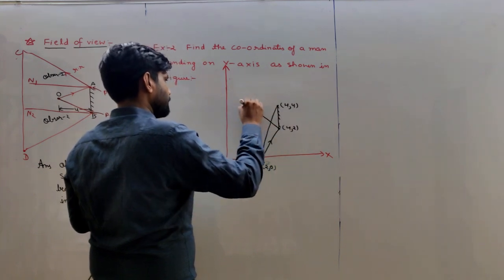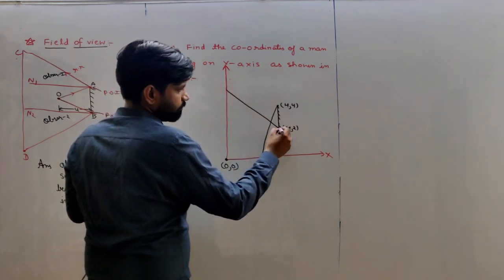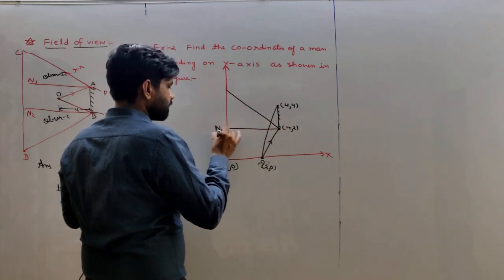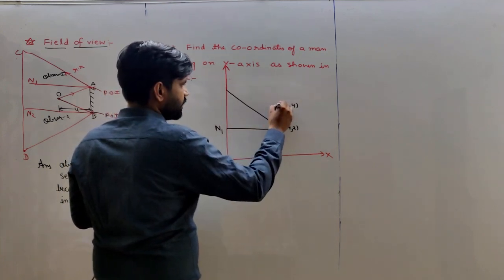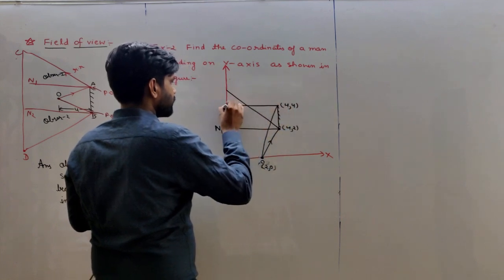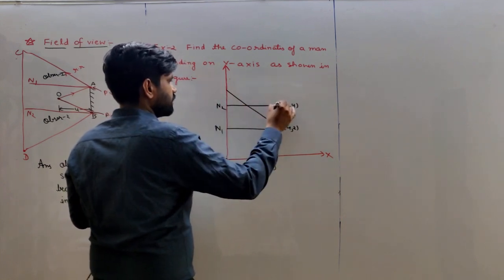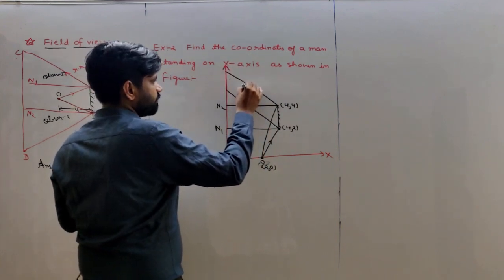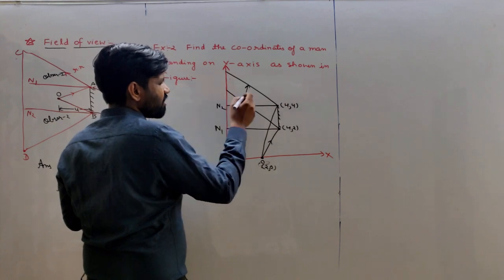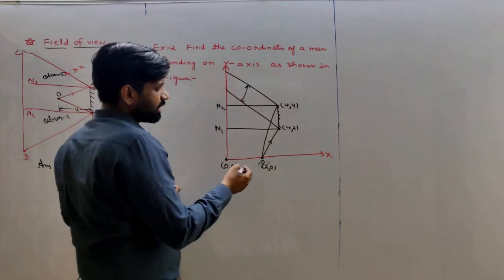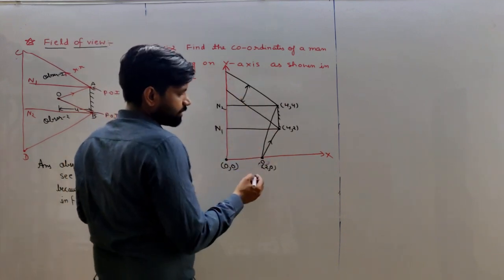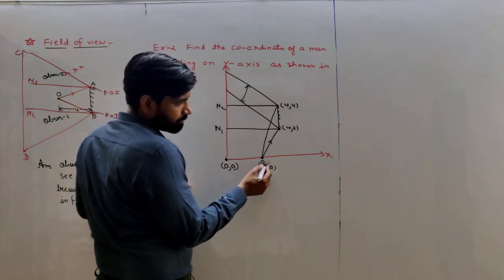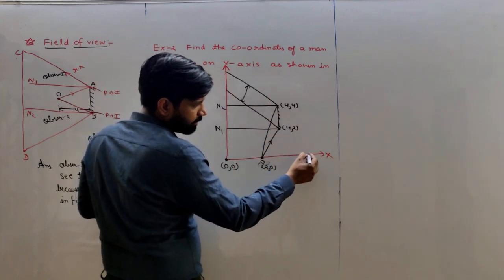Okay, so from the point of incidence a normal is drawn, that is normal N1, and from the point of incidence a normal is also drawn, that is N2. This is the field of view from which an observer can see the image of an object. So this is the object, and the image of this object is given on this side.